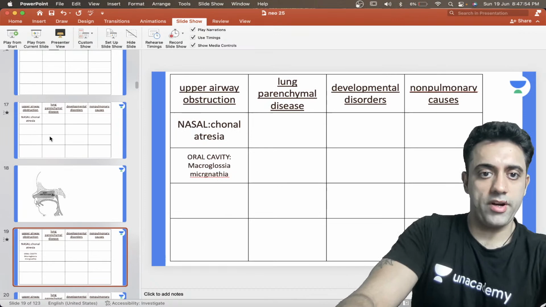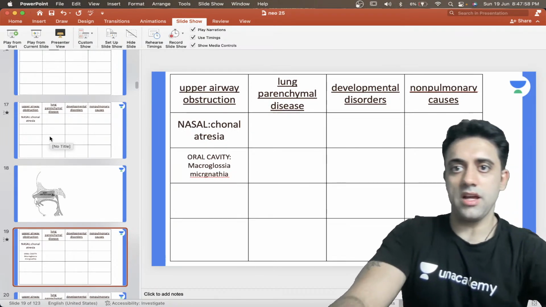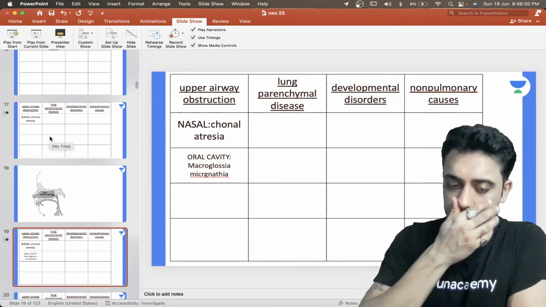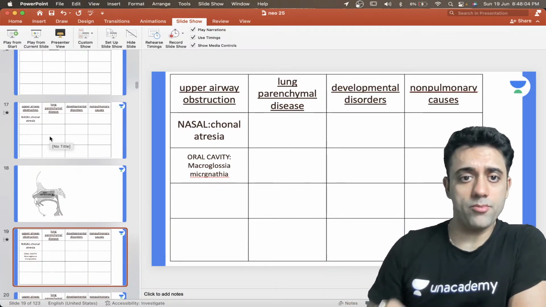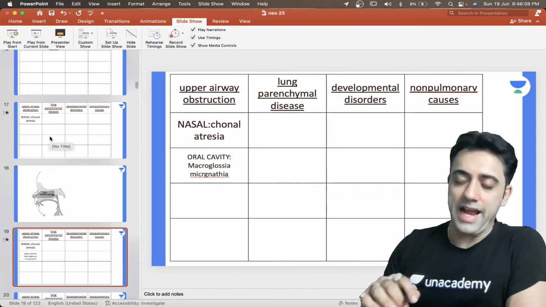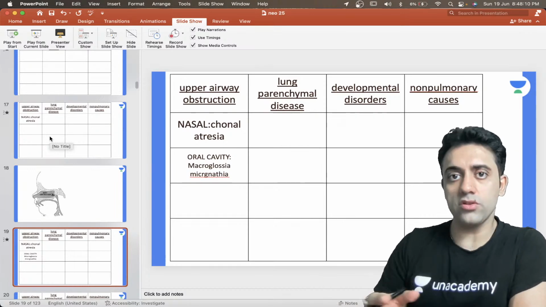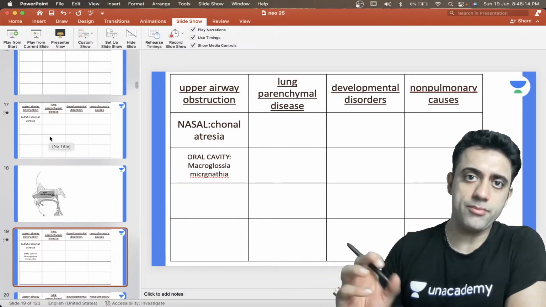Okay, next important point. So the other important cause of distress, as we can appreciate in this picture, is very important. Yeah, so let's talk about it like this. We have the other important causes of upper airway obstruction. What are we reading? Hyaline membrane disease will come, but before that we are covering the important causes of distress in a baby one by one beautifully.